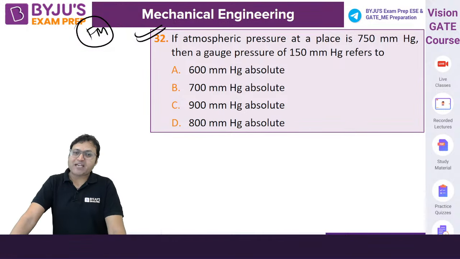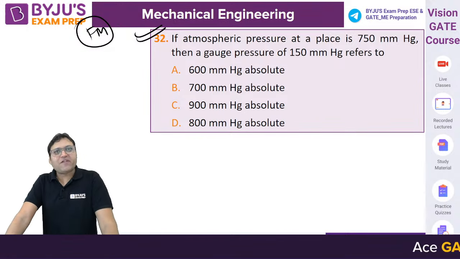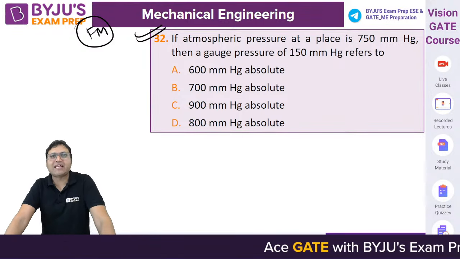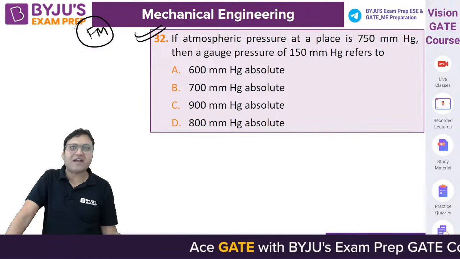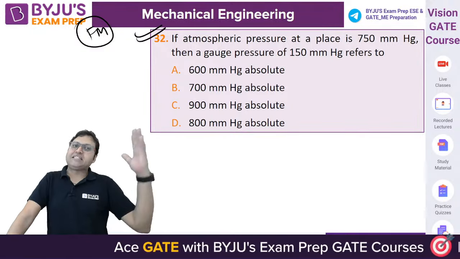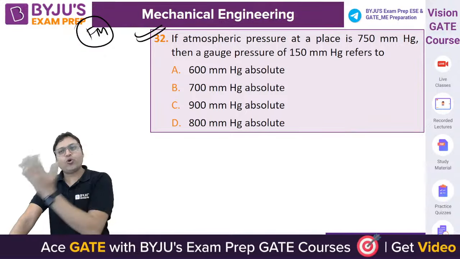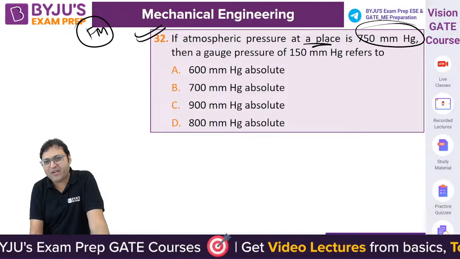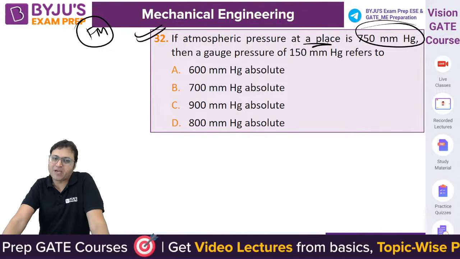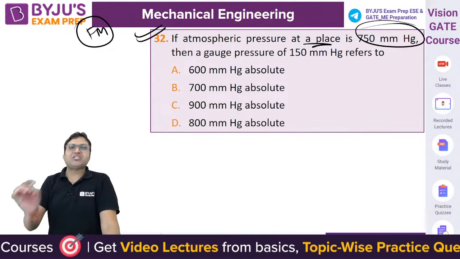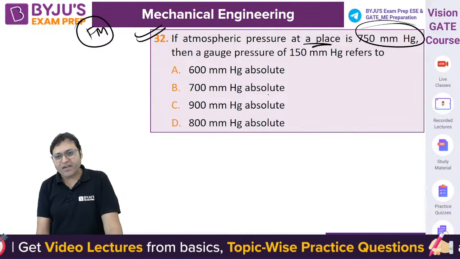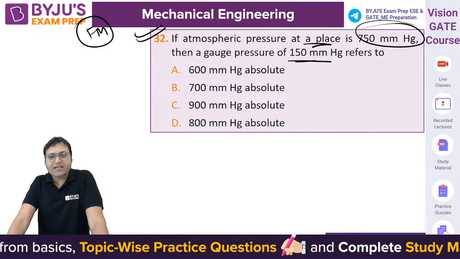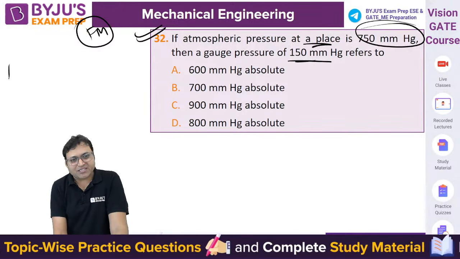If the atmospheric pressure at a place, do you know atmospheric pressure is called as local, because it is a variable parameter. At a particular place, the atmospheric pressure can be different. In Shimla, the atmospheric pressure is different. In Goa, the atmospheric pressure is different. So at a particular location, the atmospheric pressure is 750 millimeter of mercury, and the gauge pressure at that point, at that location, is 150 millimeter of mercury. What will be the absolute pressure?